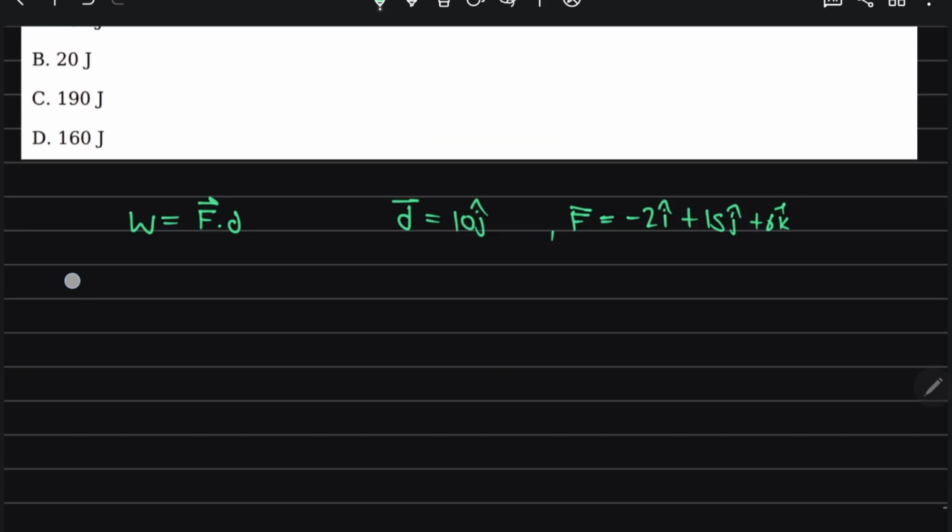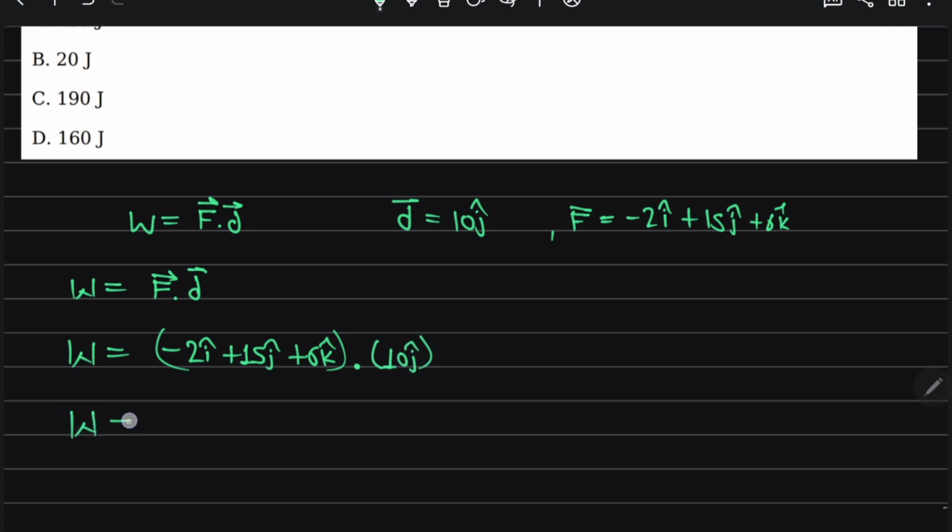So here can I write work done is equal to F dot d vector. So that is equal to minus 2 i cap plus 15 j cap plus 6 k cap, taking the dot product with 10 j cap.